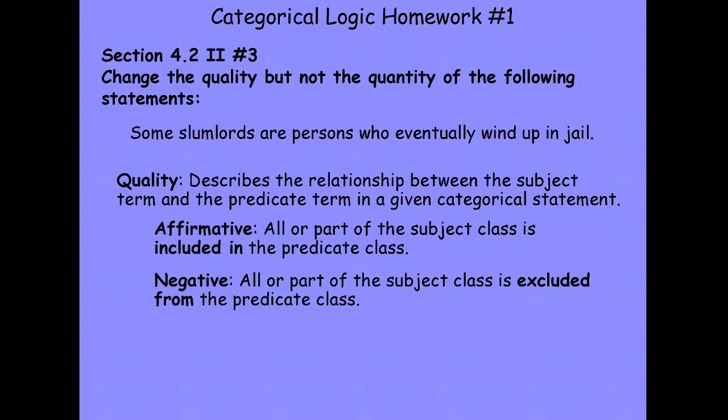Negative categorical statements assert that all or part of the subject class is excluded from the predicate class, not part of the predicate class. Negative standard form categorical statements include the universal negative statement, no S are P, and the particular negative statement, some S are not P.